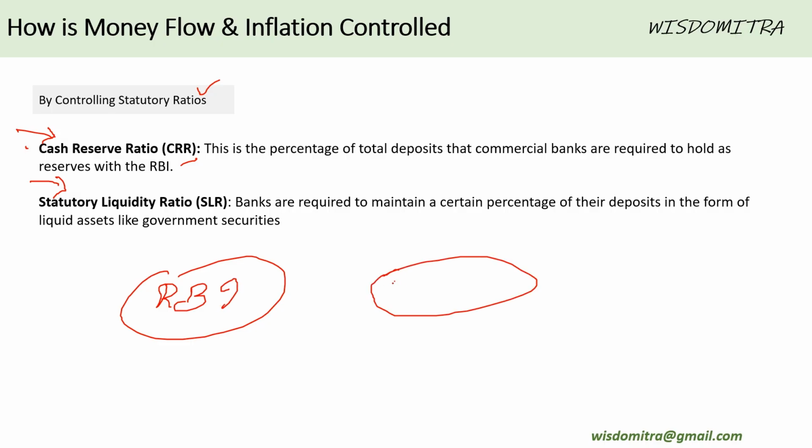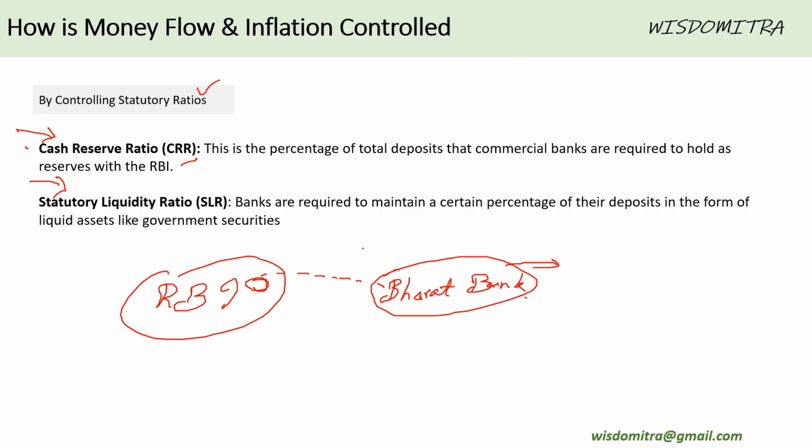So basically, imagine this: there's this RBI, and there's this bank. Suppose I call it Bharat Bank, for example. I don't know whether such a bank exists, but yeah. Now in such a situation, this particular bank cannot send out all the money it has as loans. What is it supposed to do? It's supposed to put some money with RBI, right?